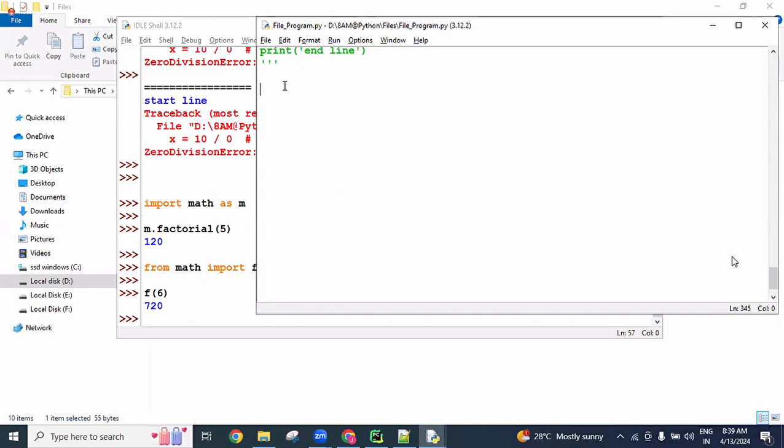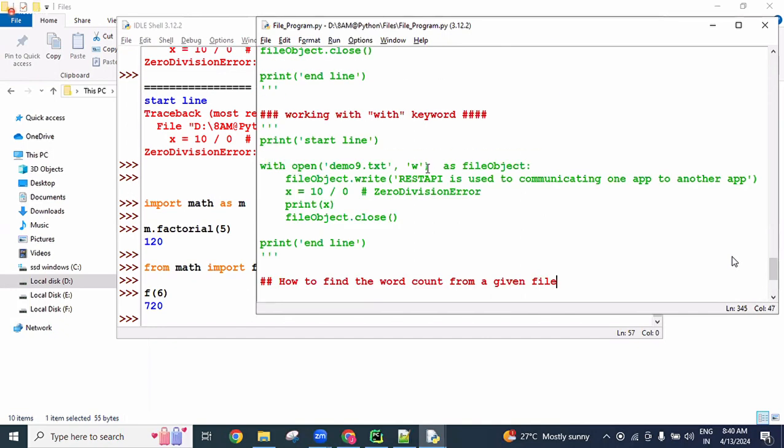Previously we did this. I have a file with a number of words. Some words are repeatedly coming. So each word, how many times is it repeated? I want to find out. Each word, how many times is it repeated? So word count, guys. How to find the word count from a given file? Each word, how many times repeated, that I want to find out. So for this purpose,